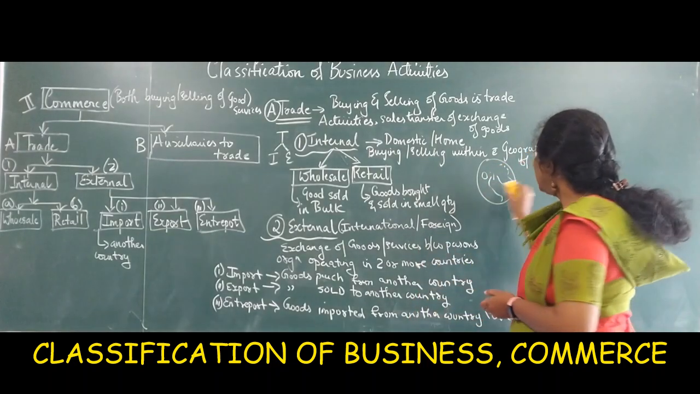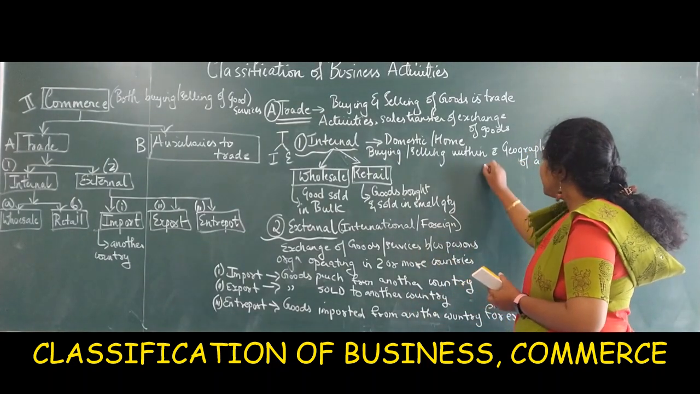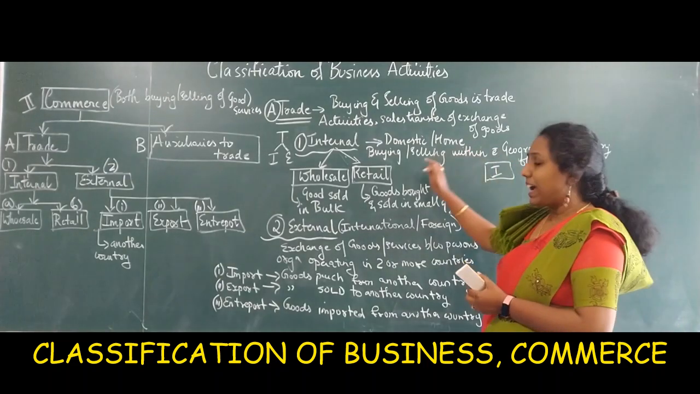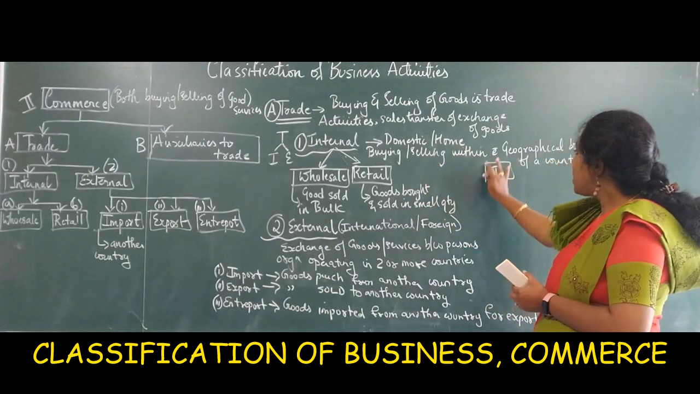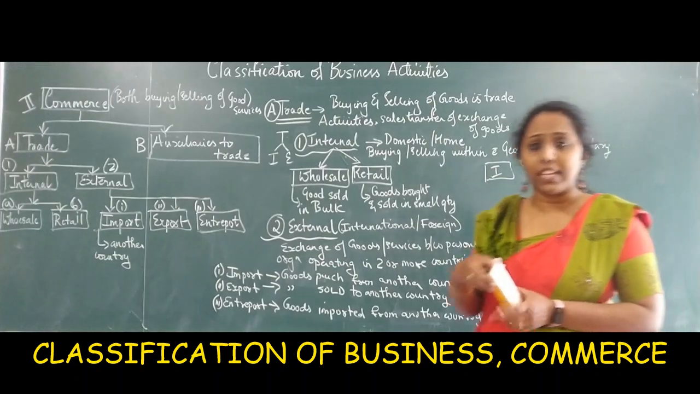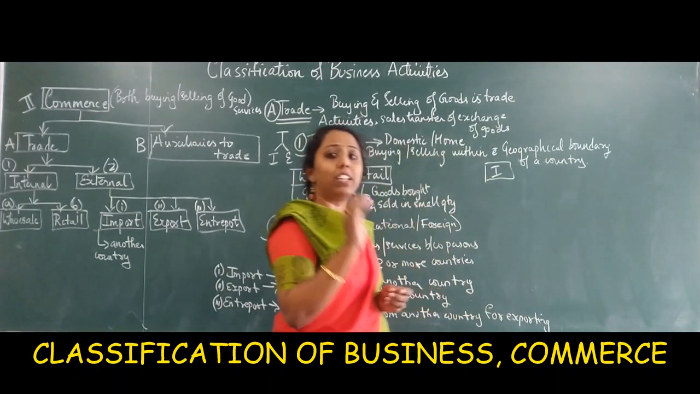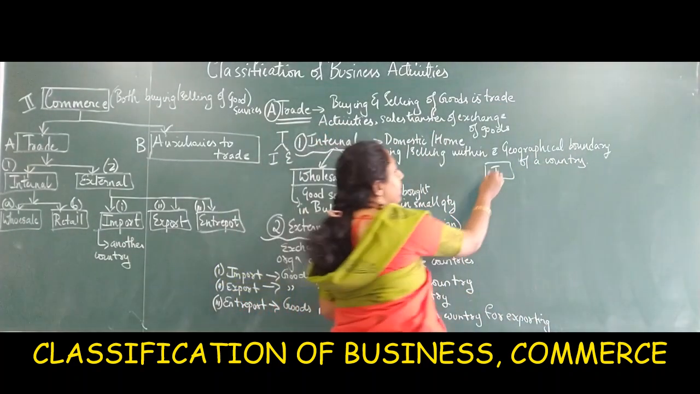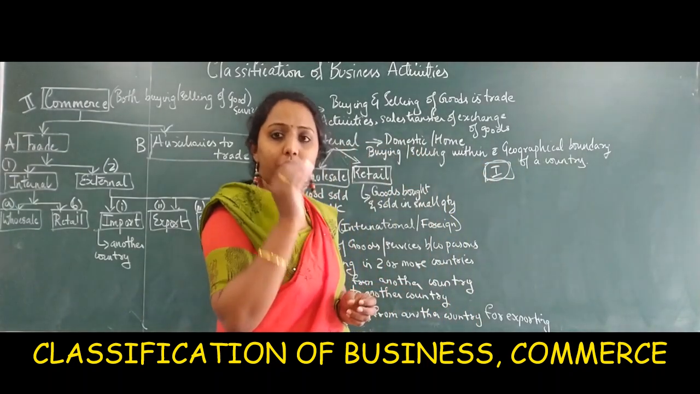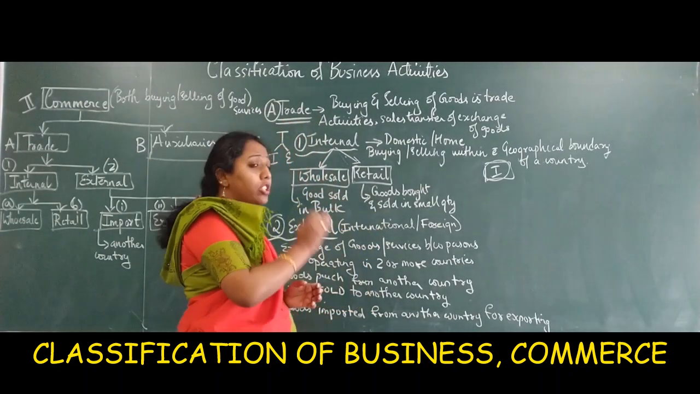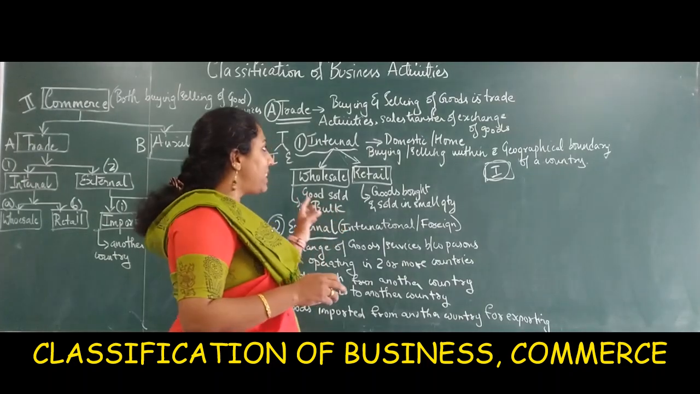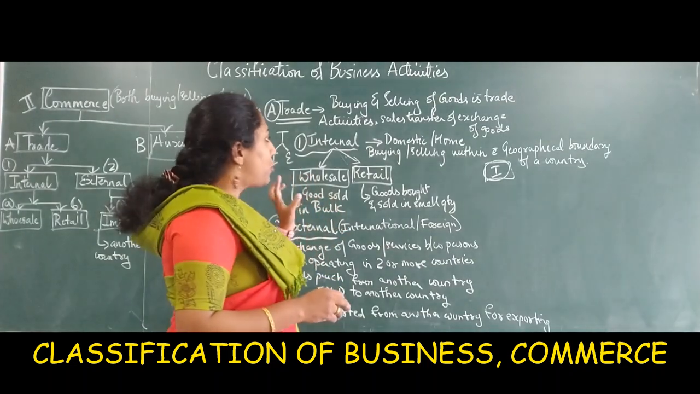Let's do this. This is India. This is your country, India. Whatever buying and selling you are doing within your country India is called internal trade. That is the buying and selling you do within the geographical boundaries of your own country. You are not crossing your country. So that's why it's called internal trade, or domestic trade, or home trade.